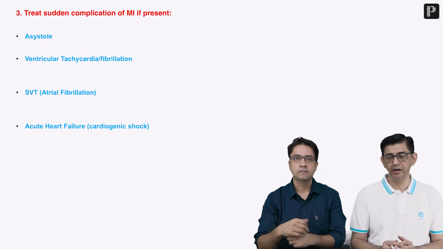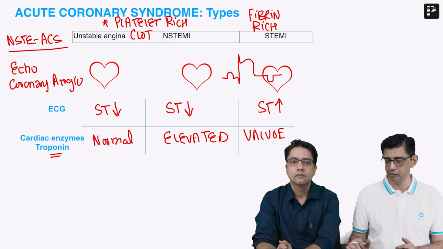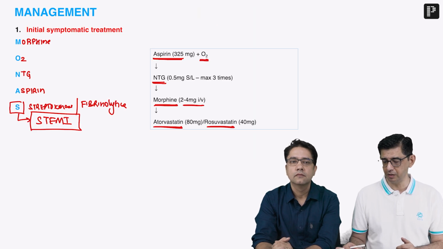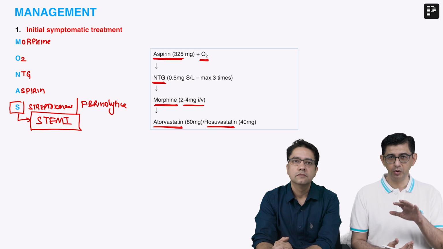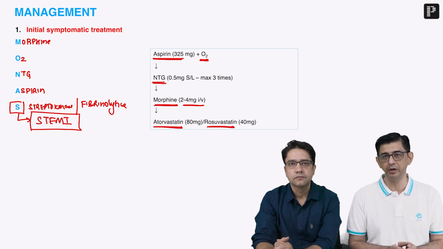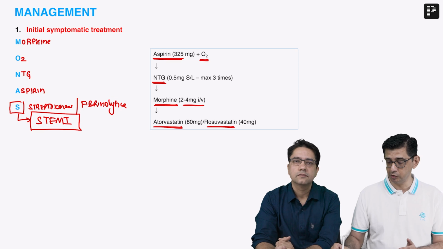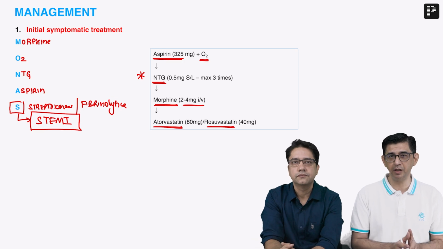Here, what I would like to add is, in the initial management, we were giving nitrates to the patient. Because nitrates can contribute to development of hypotension, you have to be very, very careful regarding checking the blood pressure. So do not give nitrates to the patient if the systolic blood pressure is less than 90 millimeters of mercury. And what I would like to emphasize is that whenever I talk about nitrates, they would not be recommended in inferior wall MI. In fact, in any MI, there can be hypotension.